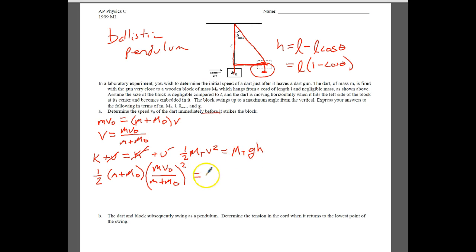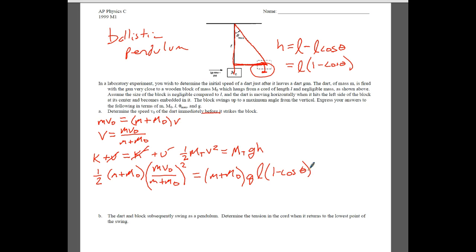That's equal to the total mass again, m plus M0, multiplied by gravity, and then our height, which we said was L times 1 minus the cosine of the angle.